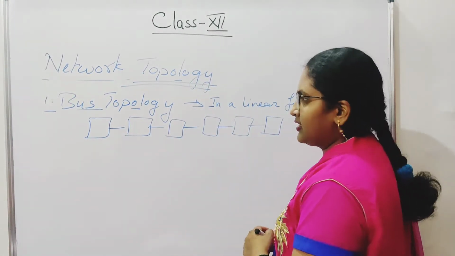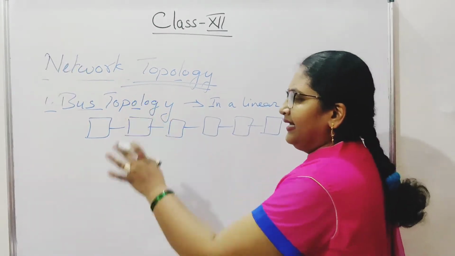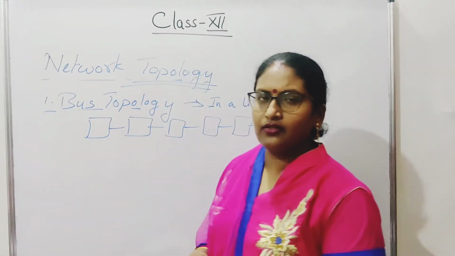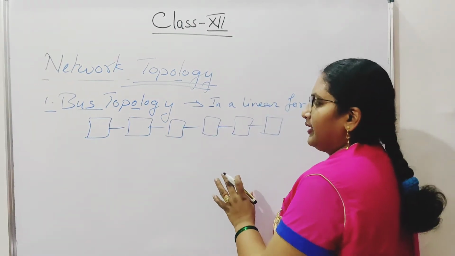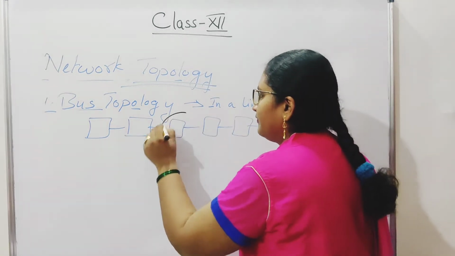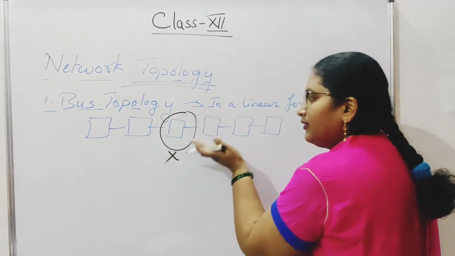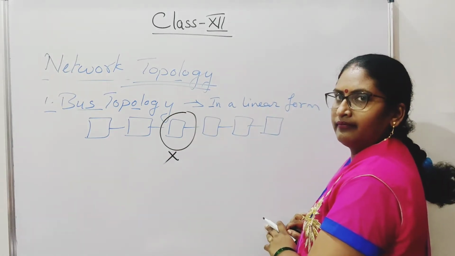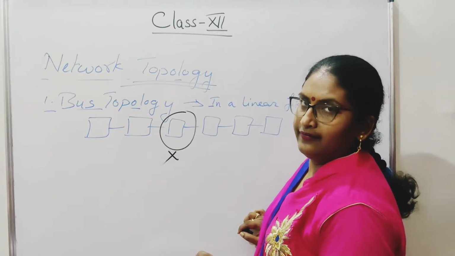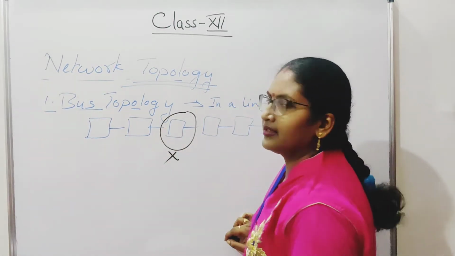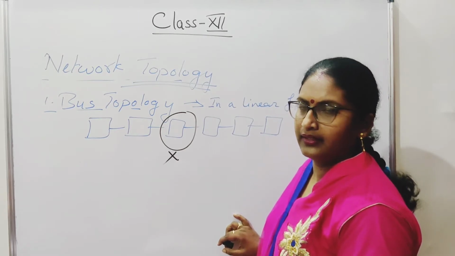Okay. Now next one. What is the disadvantage of this topology? The main disadvantage of this topology is that suppose if one system is not working, then the data will not go further. The transmission of data will not be able to go further. That is your main disadvantage of the bus topology.